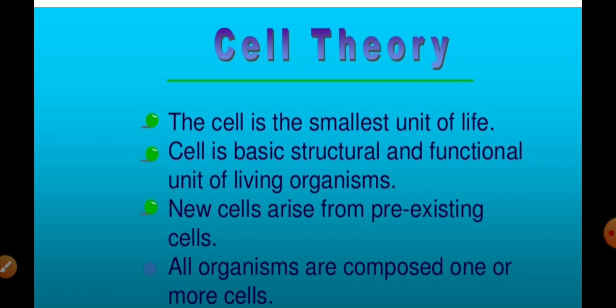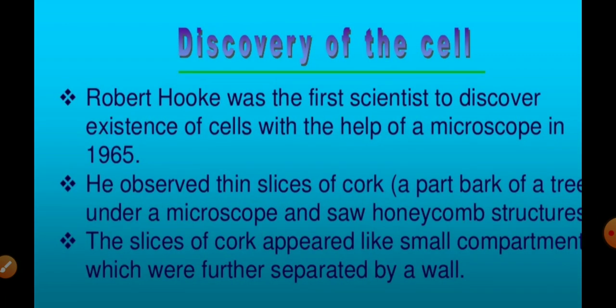Let's discuss the cell theory. Cell theory was proposed by Schleiden and Schwann. They stated that new cells arise from pre-existing cells. All living organisms are composed of one or more cells.